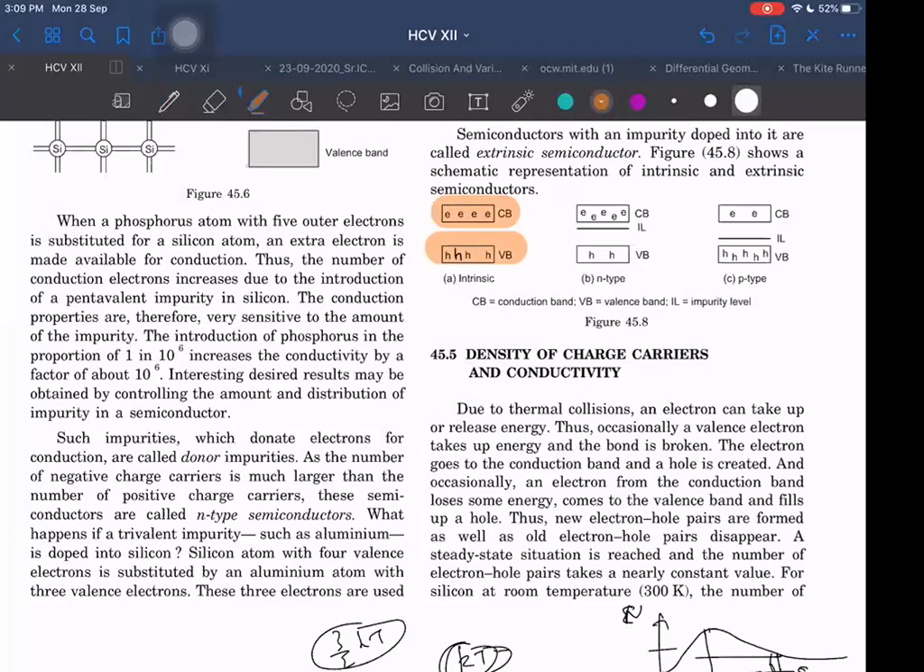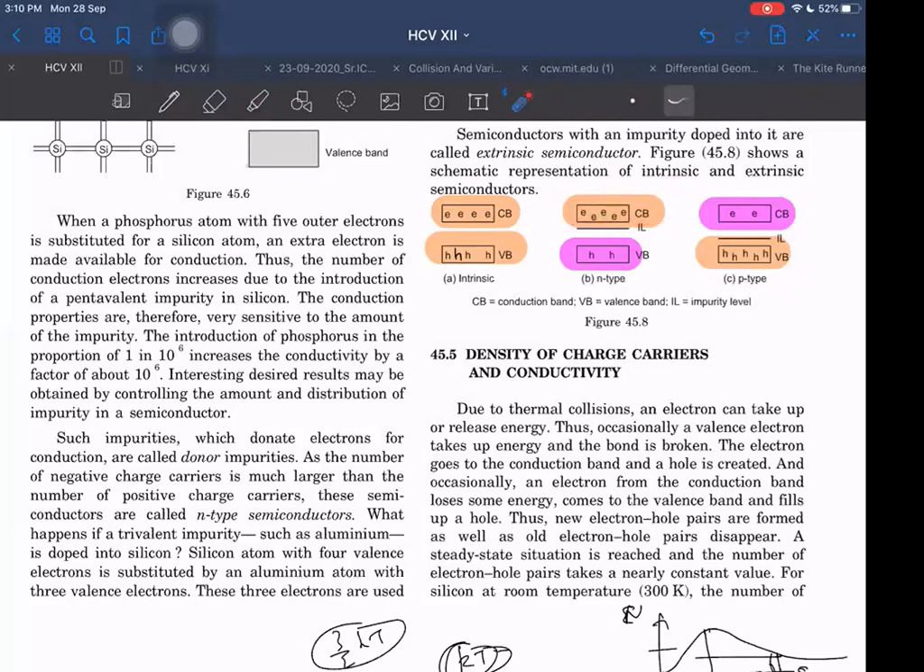In the case of N type, there are more electrons as compared to holes. Holes are fewer. And in the case of P type, there are more holes and fewer electrons, right? So holes are the majority carriers here. Electrons are the majority carriers in N type. Holes carry current in the valence band, and electrons carry current in the conduction band.